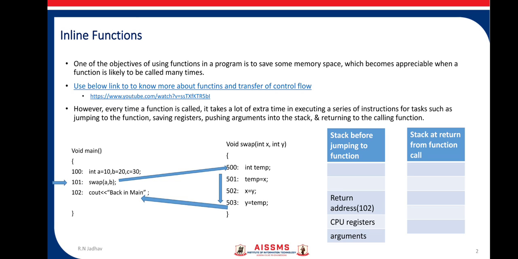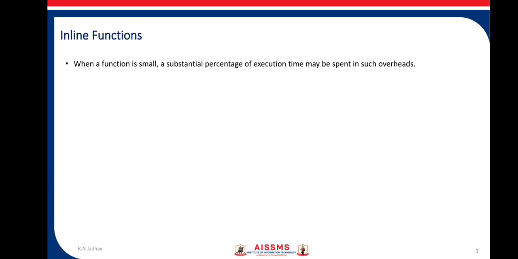So using a function reduces memory, but it increases the overhead of storing these values on the stack and popping them back when returning from the function. Some extra time will be required in this process when a function call is made.